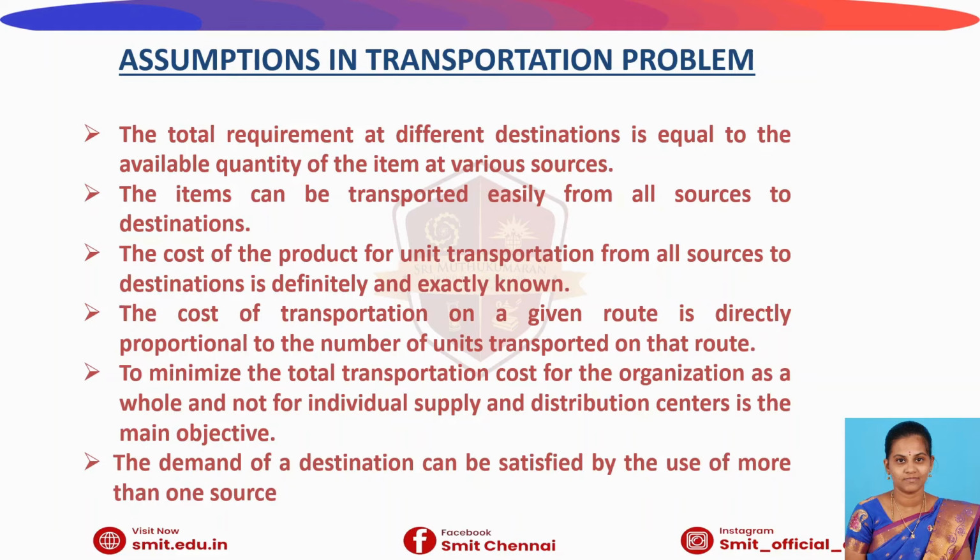The cost of transportation on a given route is directly proportional to the number of units transported on that route. Next, the main objective is to minimize the total transportation cost for an organization as a whole and not for individual supply and distribution centers. The demand of a destination can be satisfied by the use of more than one source.